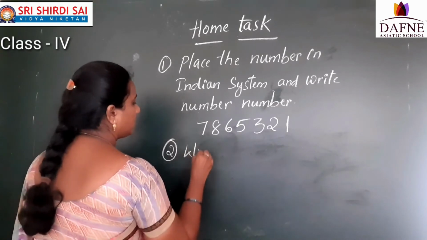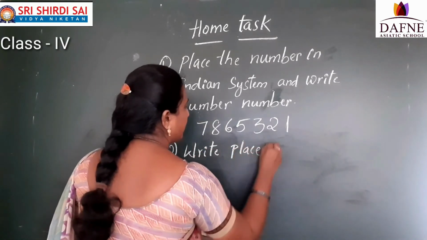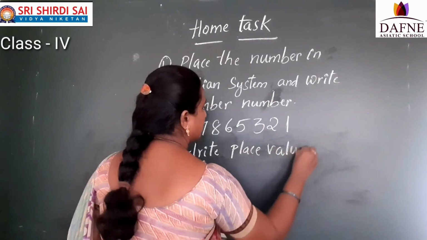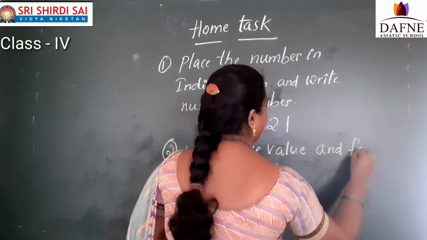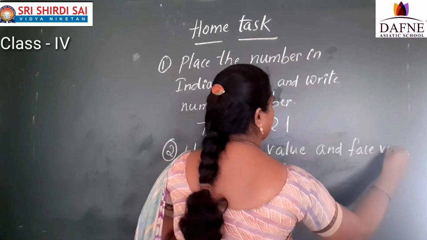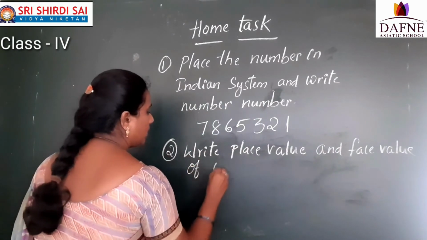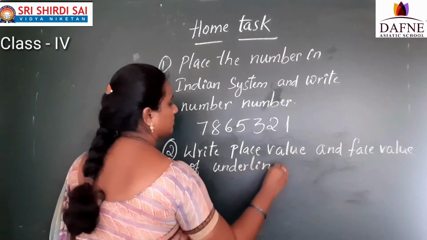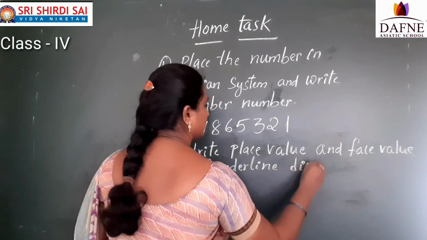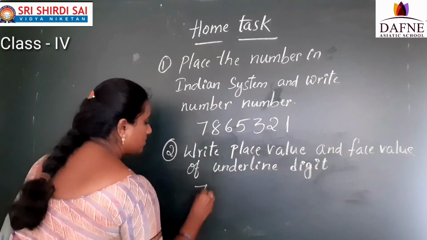Write the place value of the underlined digit. Now, first one.